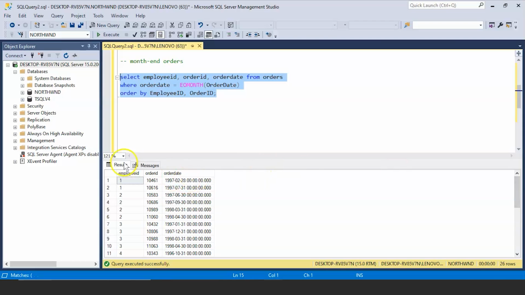You see on the left side we have the employee IDs, the order IDs, and then we have the order date column. Now if you mark the values present in the order date column, these are all the end of month date values. You see this is 28th of Feb, then we have 31st of July, we have 30th of June, so on and so forth. So these are the list of all the orders that were placed on the last day of the month.